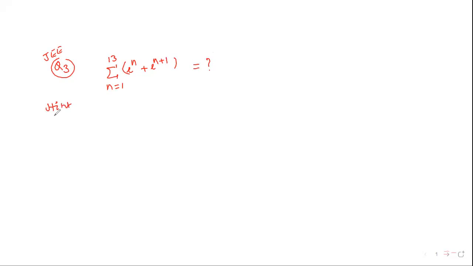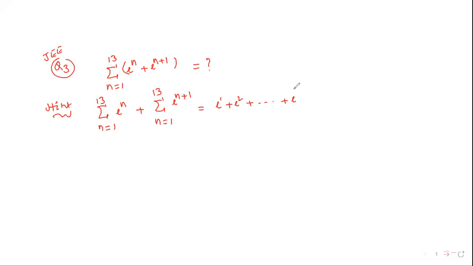See, sigma n is equal to 1 to 13 of i power of n plus sigma n is equal to 1 to 13 of i power of n plus 1. Now first one, write down: i power of 1 plus i square up to i power of 13.